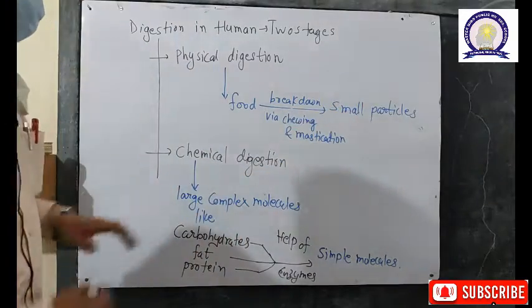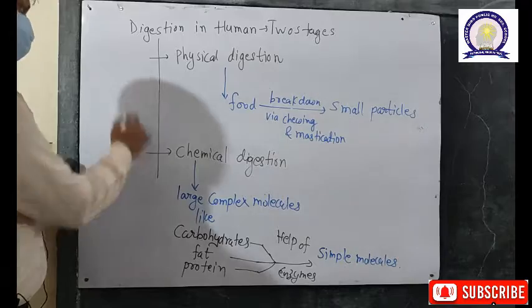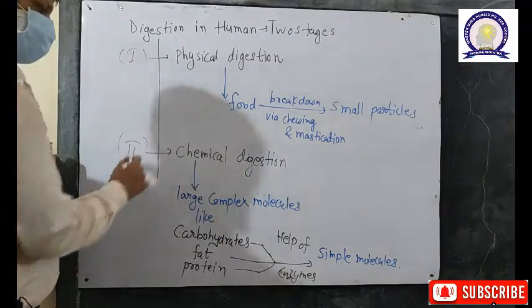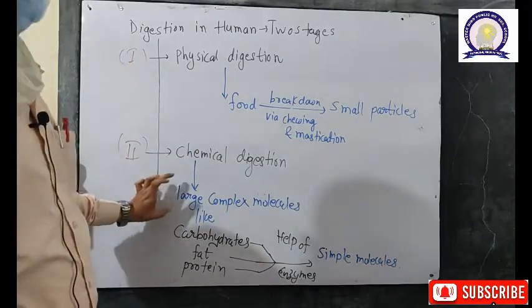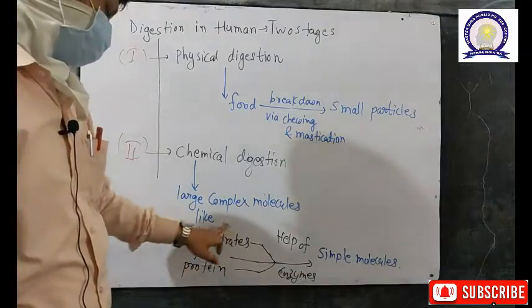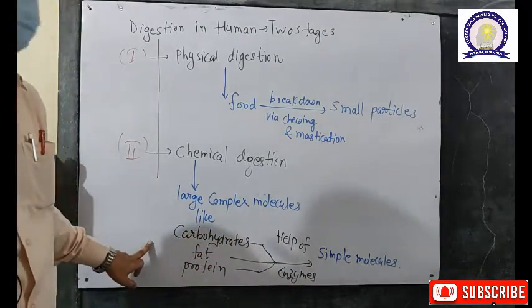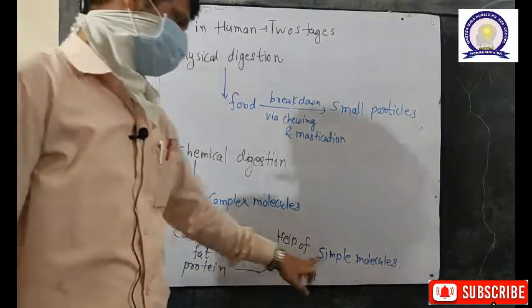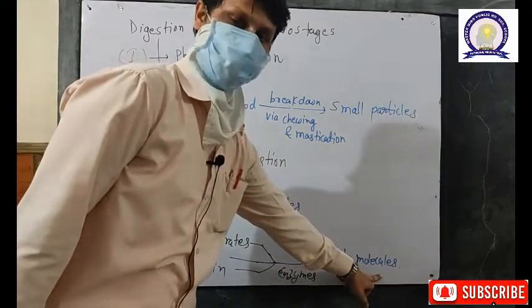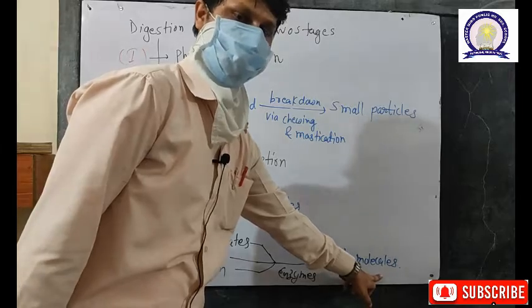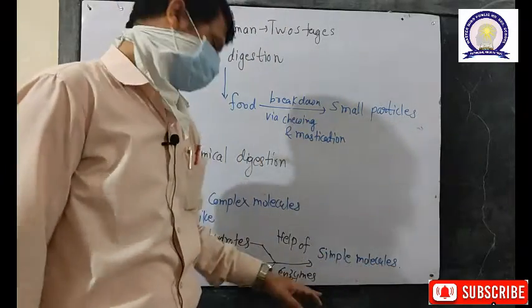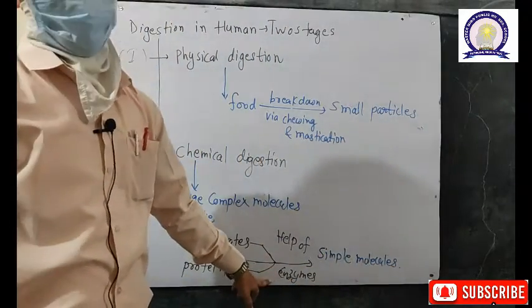The second step is chemical digestion. In chemical digestion, the small food particles contain large complex molecules like carbohydrates, fats and proteins, and these are converted into simple molecules that can be absorbed by the small intestine and large intestine and transported to the various parts of the body with the help of enzymes.